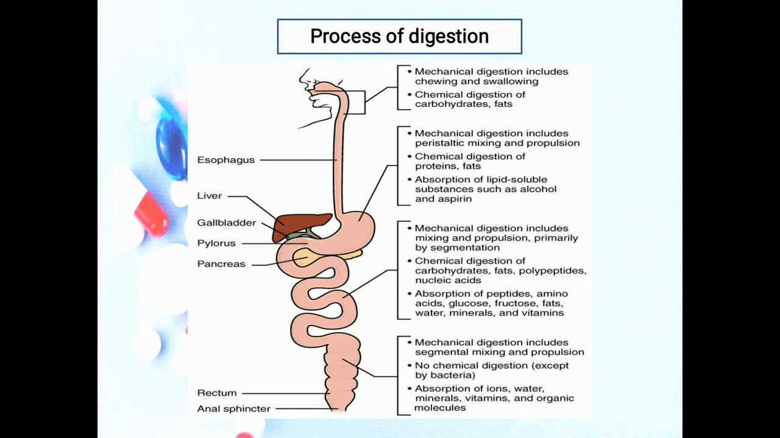A segmentation starts with the contraction of circular muscle fibers in a portion of the small intestine, an action that constricts the intestine into segments. That is the mechanical digestion in the small intestine. Now, chemical digestion in the large intestine. The final stage of digestion occurs in the colon through the activity of bacteria that inhabit the lumen.